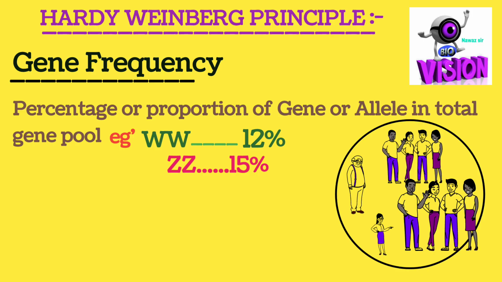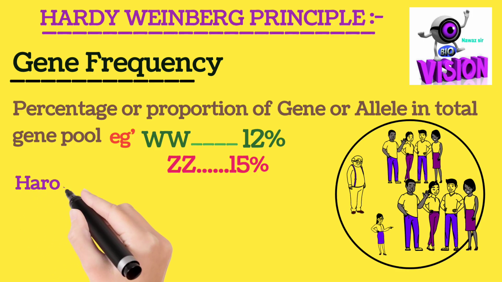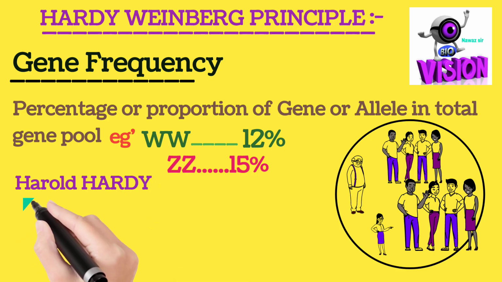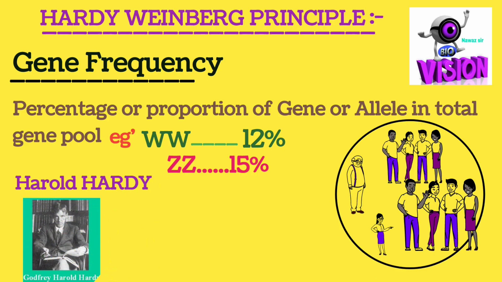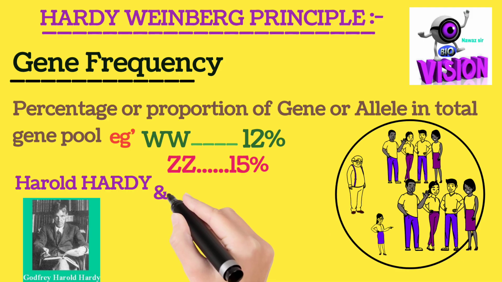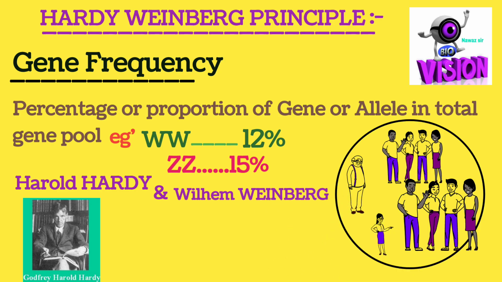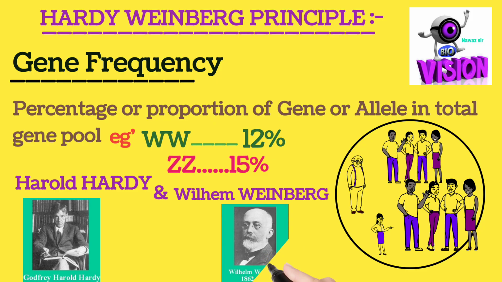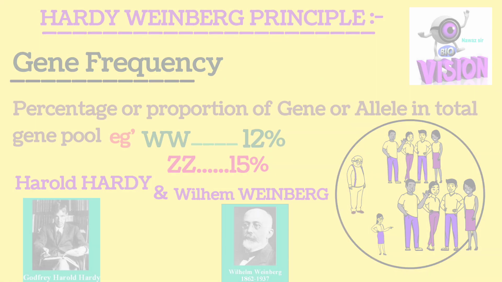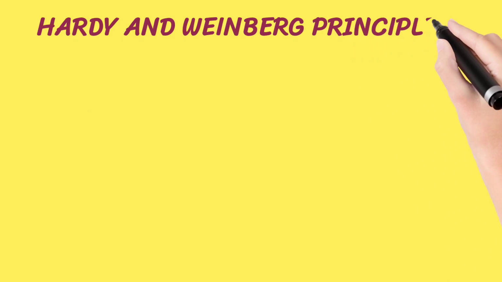Now jumping back to our main topic, Hardy-Weinberg's principle, it was given by two prominent scientists, namely Harold Hardy, he was an English mathematician, and one more is W. Weinberg, or we can say Wilhelm Weinberg. He was basically a German physician. Let me show you here a diagrammatic representation of both prominent scientists. Now, explaining the law in a detailed manner, let us jump to the next page.